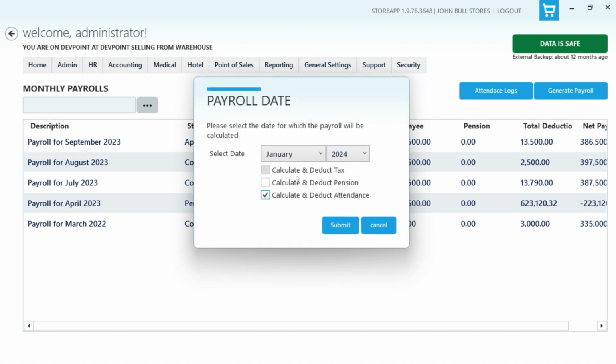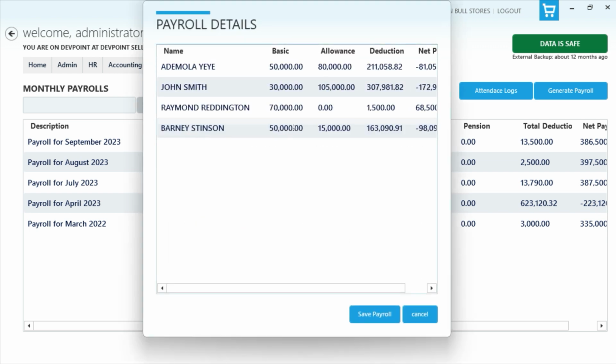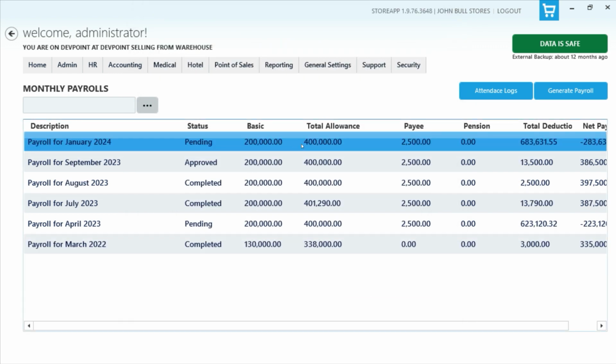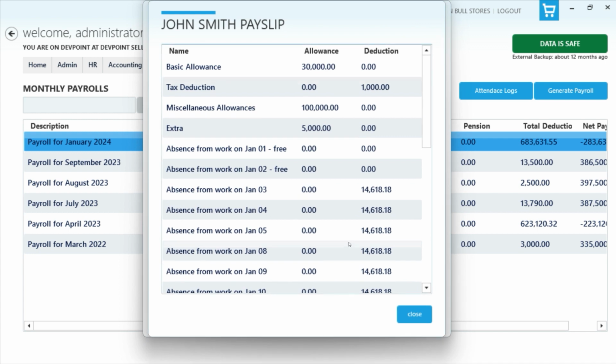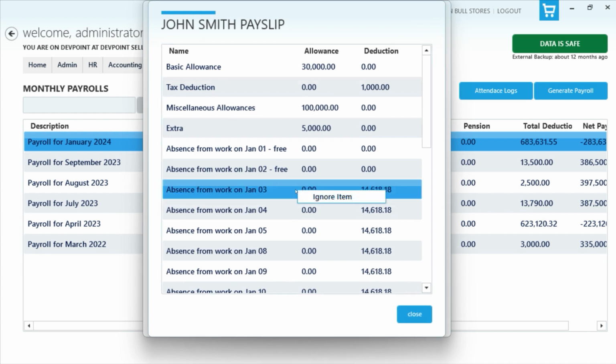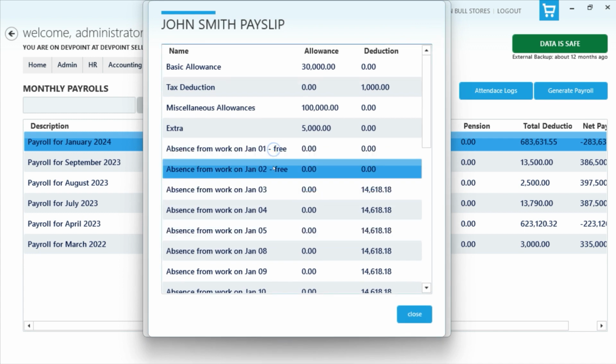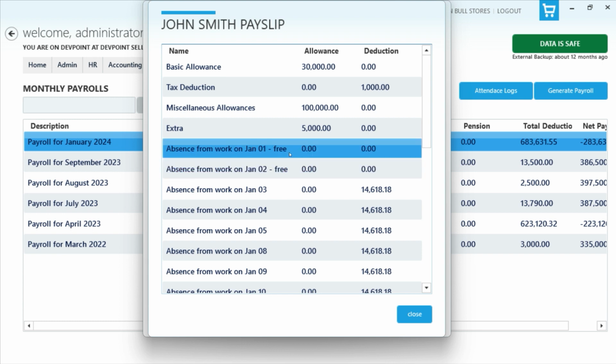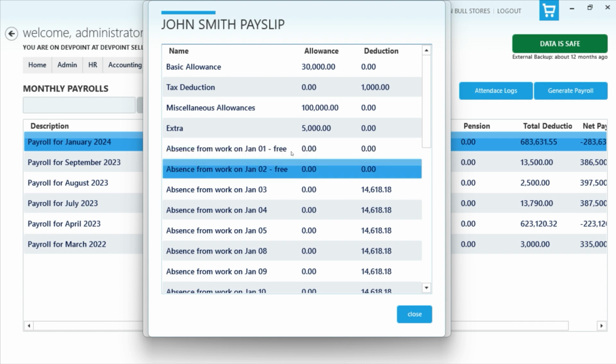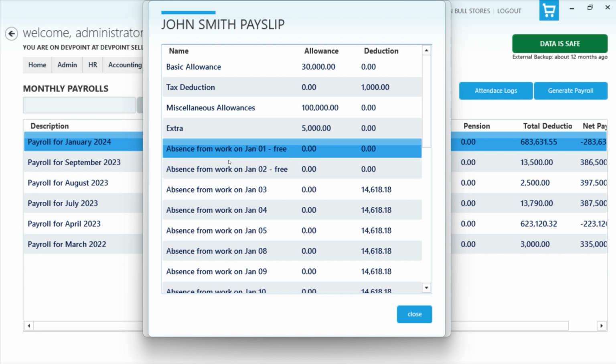Let me add some deductions. I just want you to see some functionality. So once I save this and I click on this, you see that we have deductions for this person, and I can exempt them from this. So you can see this "free". This free means that they have this free day that I've assigned. I think I assigned 2 days to this person, and I gave an expiry date of the end of the month. So they still qualify, and that's why they still have this free day. You can see that they have this free day, so they don't get charged.